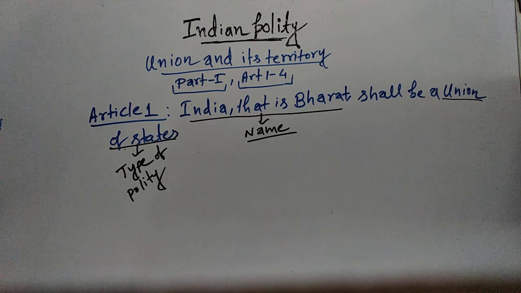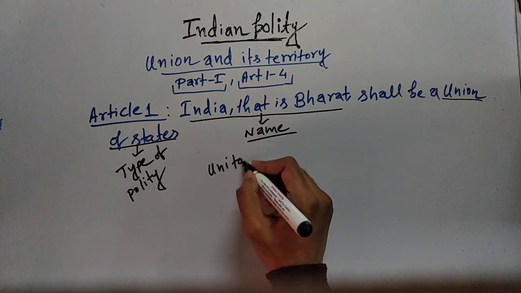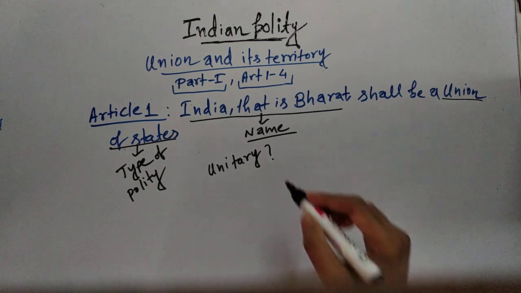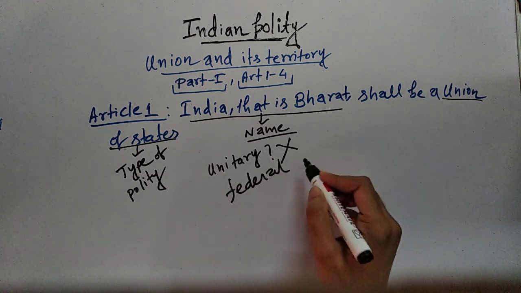Now the second part says that India, that is Bharat, shall be a union of states. So in the Constituent Assembly, B.R. Ambedkar was asked by the other members that when we are saying that we are a union of states, does that mean our constitution is unitary? So Dr. B.R. Ambedkar replied that no, our constitution is federal in structure. So our constitution is not unitary. Our constitution is federal in structure.